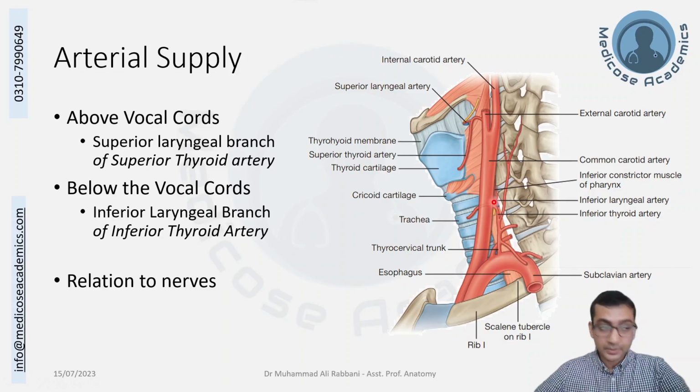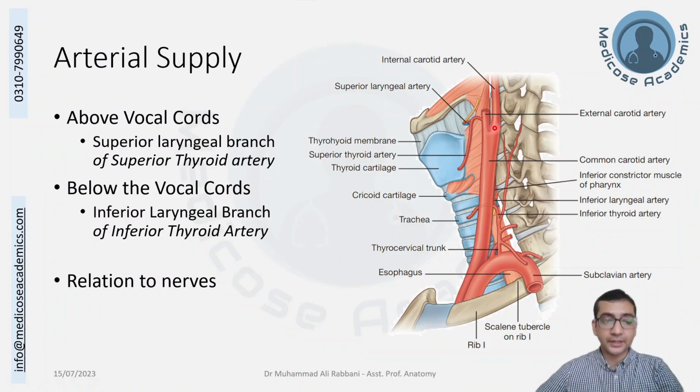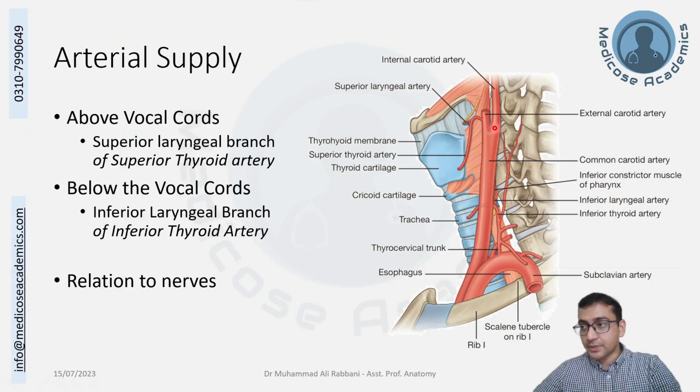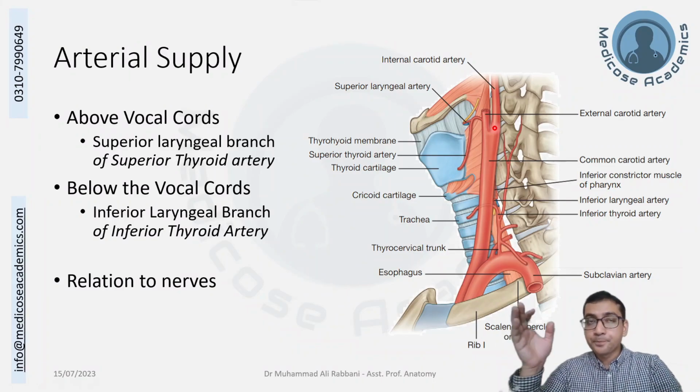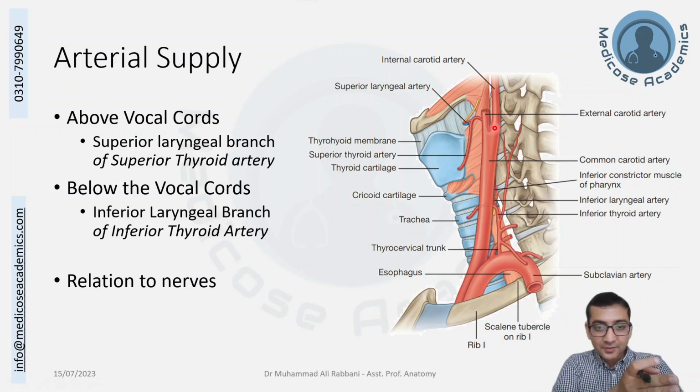So during thyroidectomies, when the superior and inferior thyroid arteries are to be ligated, there is a possibility that if the surgeon is not careful, it will lead to ligation of the related nerves. If you have witnessed a thyroid surgery in person, you might know that the anesthetist makes witnesses before the start of the thyroid surgery.